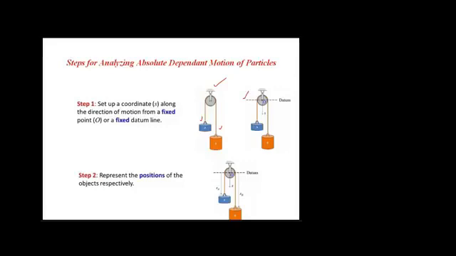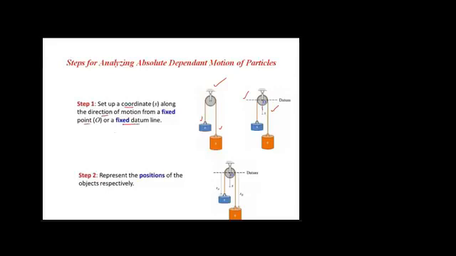Let's say this S represents the positive displacement. So the first step is to set up a coordinate S along the direction of motion from a fixed point. This fixed point can be an origin, or a fixed datum plane. In this case, we have a fixed datum plane.